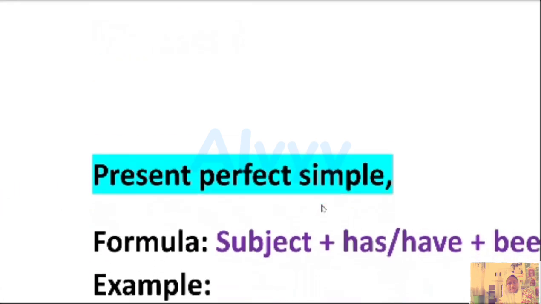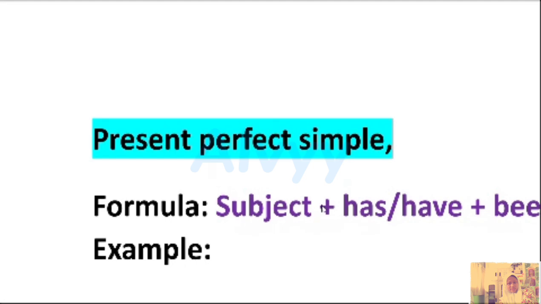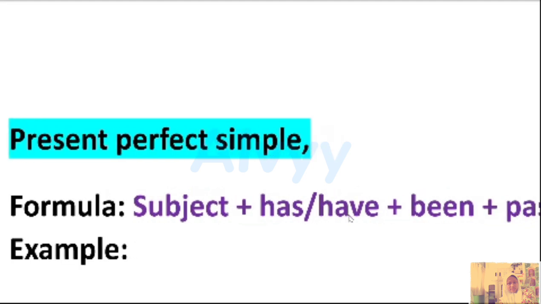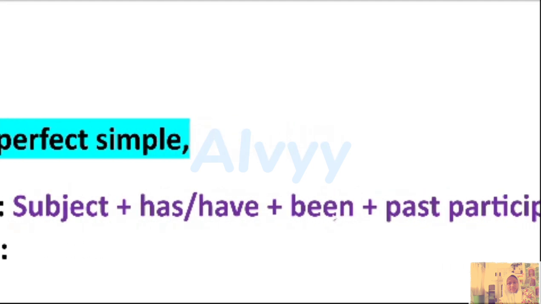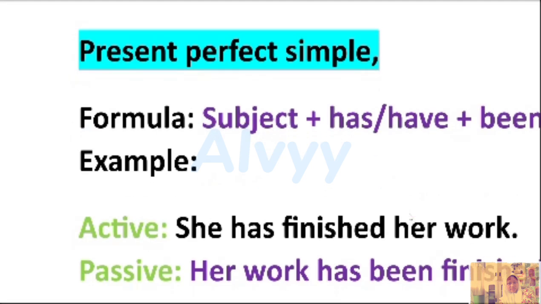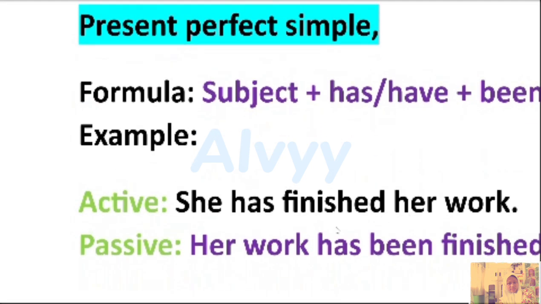Now let's move on to see the formula of passive voice. First, we're going to talk about present perfect simple. The formula is subject, has or have, been, and past participle. For example, the active voice is she has finished her homework.